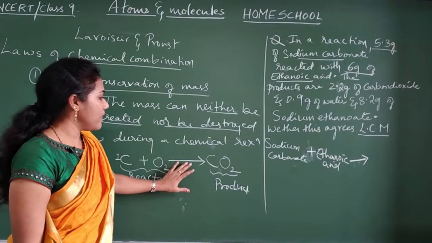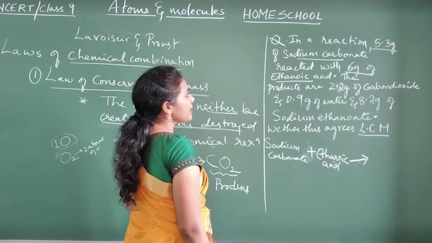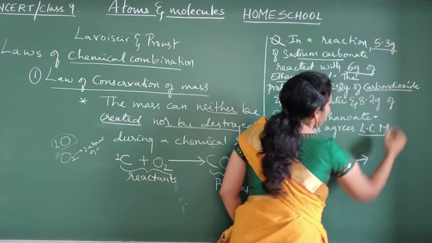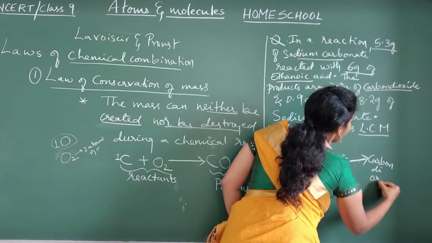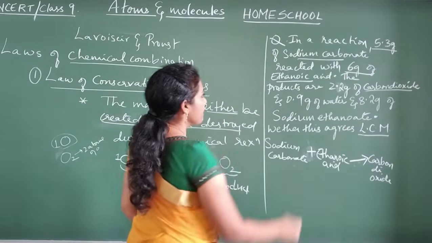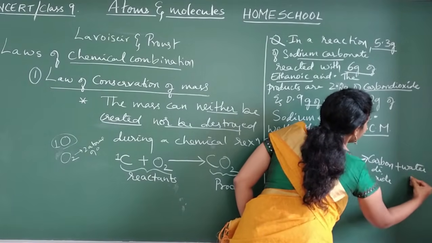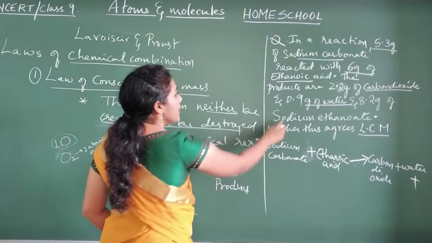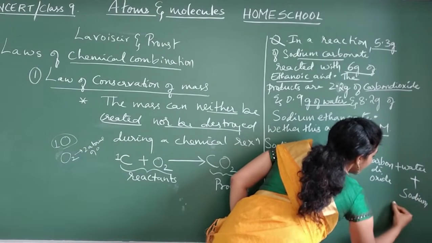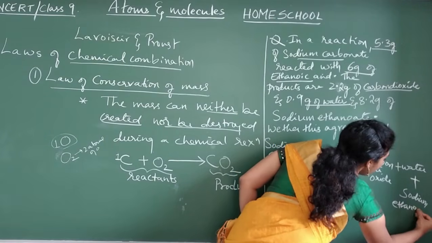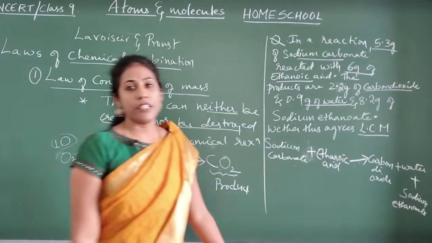Reactants and products are always separated by an arrow mark. These two are reactants. The products are carbon dioxide, next water, plus one more, sodium ethanoate. So this is the chemical equation.